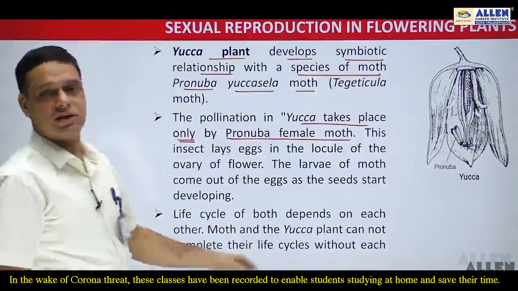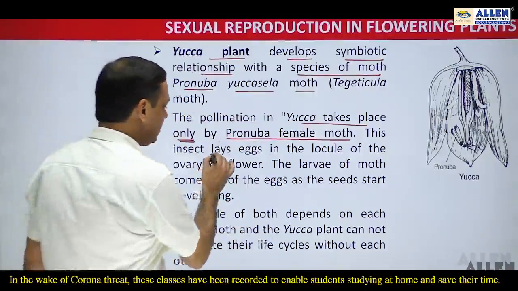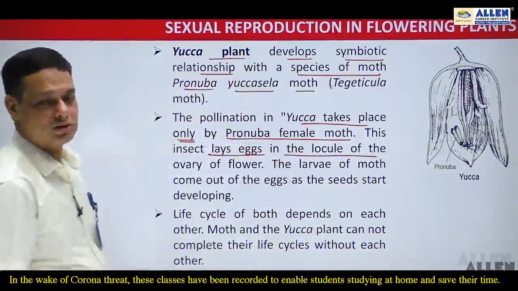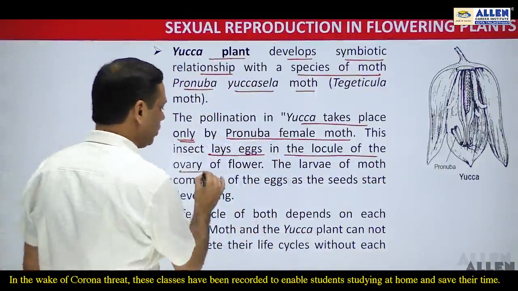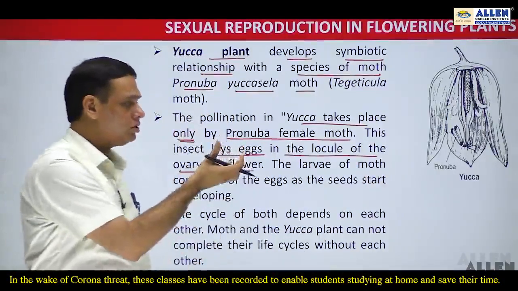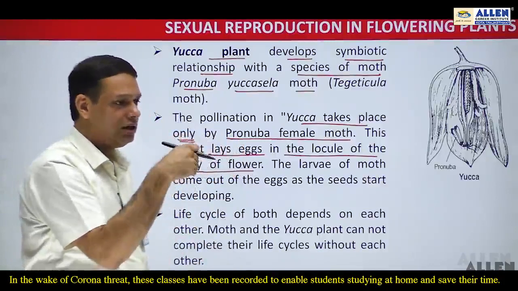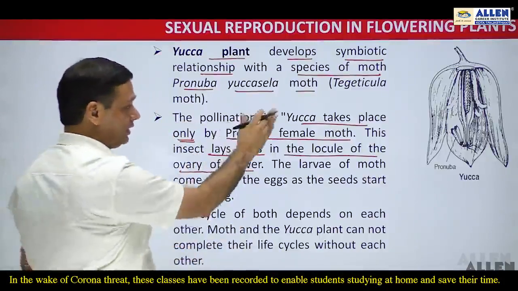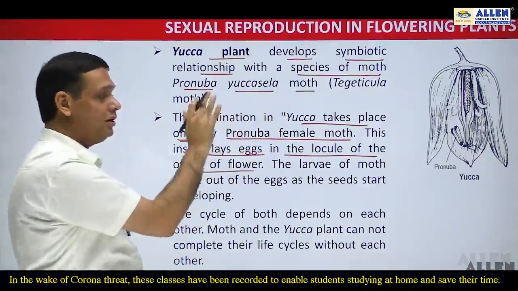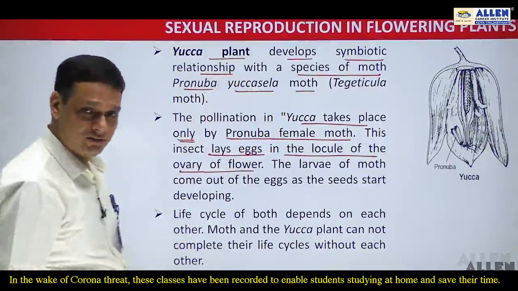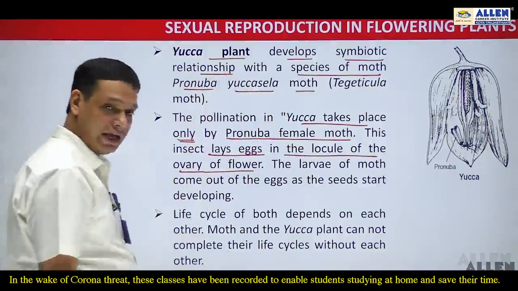When the pronuba female moth visits the yucca flowers, it lays its eggs inside the ovarian cavity, or inside the locule of the ovary of that flower. Means the female moth gets a safe place to lay its eggs. Means yucca flower helps the female pronuba moth by providing a safer place for egg laying.